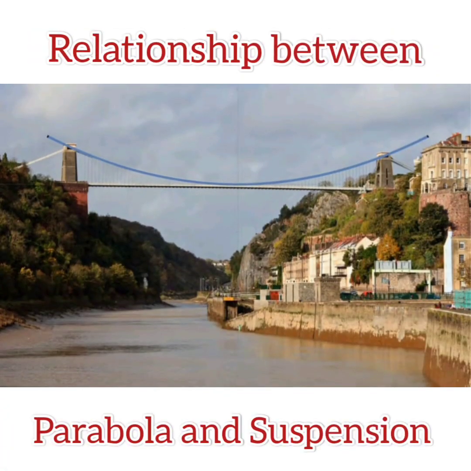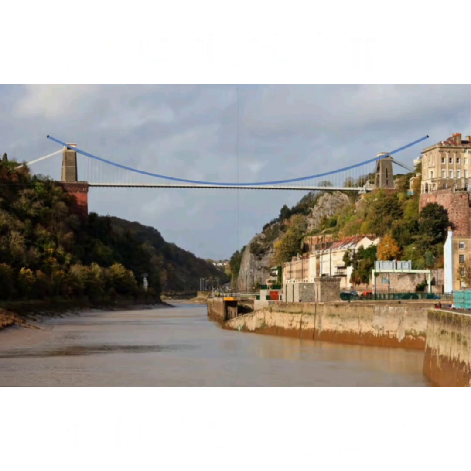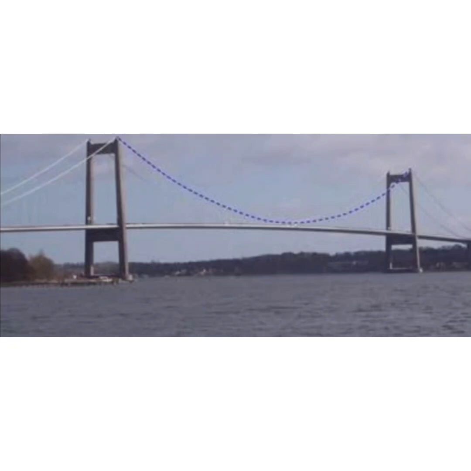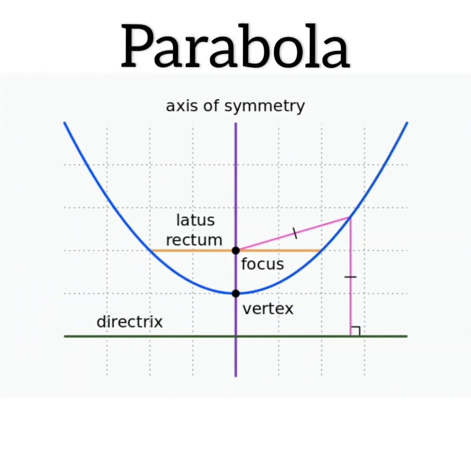In a suspension bridge, suspension cables are structured in a parabolic design. Hence, the parabolic equation is applied to define the suspender position for weight equilibrium. A parabola is a plane curve which is mirror symmetrical and is approximately U-shaped.